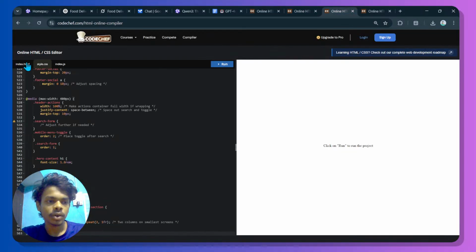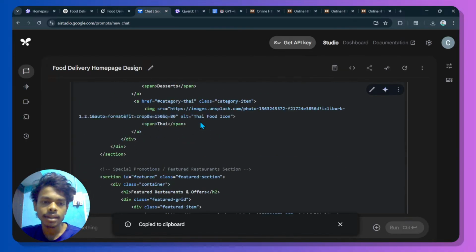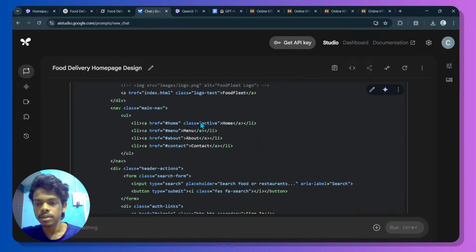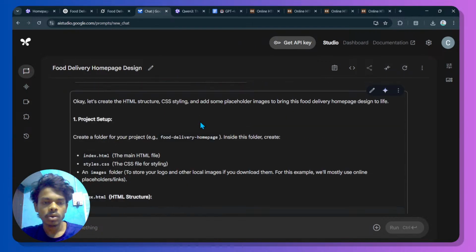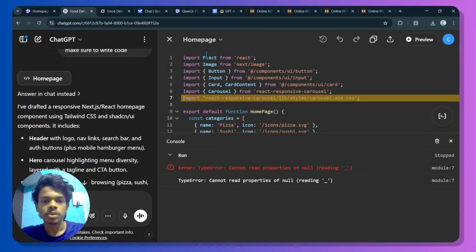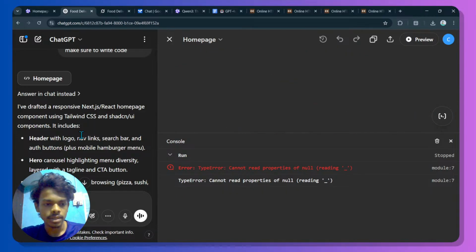So let me copy and paste that to HTML. And also, is there any other code that it has written? Anything? No, there is nothing like that.